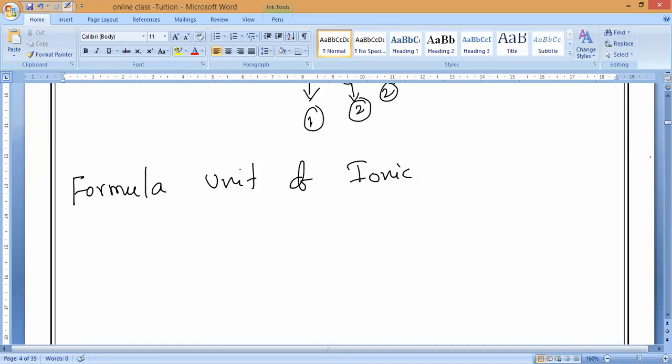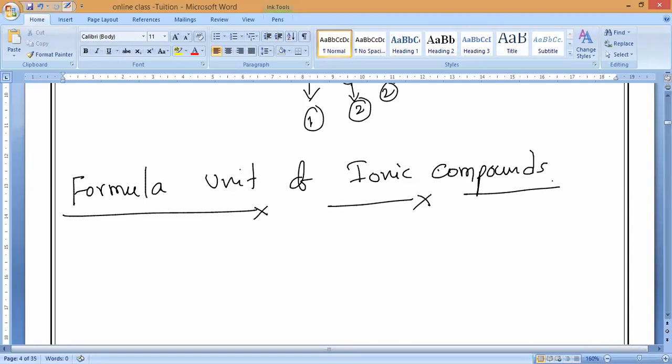But we use two different names. If it is a covalent compound, it is molecular mass. If it is an ionic compound, it is formula unit mass. That's all. So formula unit of ionic compounds. Very, very important this is. Are you clear? So let us discuss what this is.